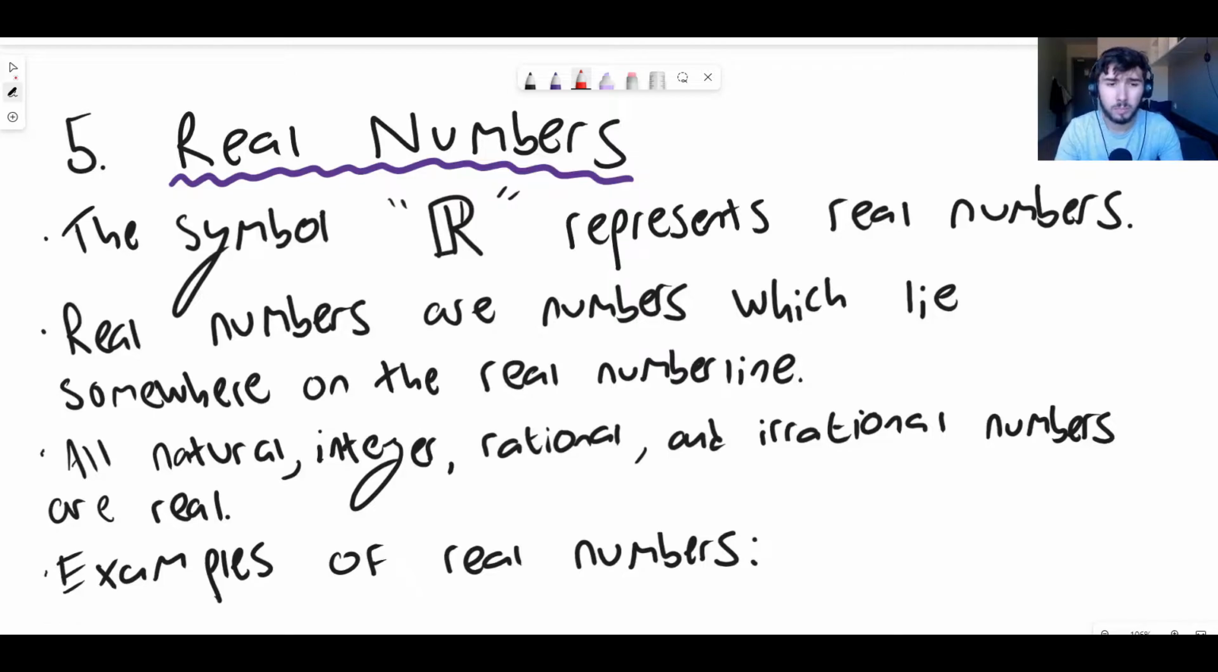And of course it is. So real numbers, there are plenty of them. All natural numbers, integers, rationals, and irrational numbers are real. Of course they are. They're real numbers.